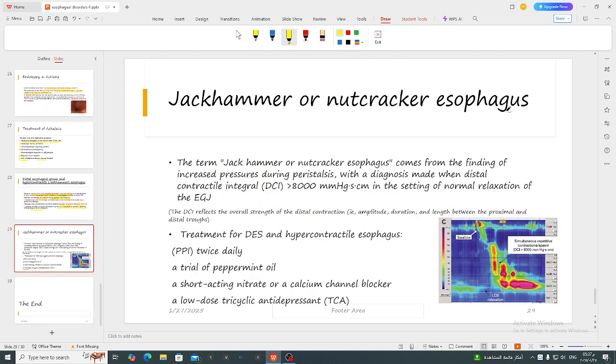Jackhammer or nutcracker esophagus is a distal esophageal spasm, but the pressure is really dramatically increased in the esophagus, reaching more than 8,000 mmHg per second per centimeter in the setting of normal relaxation of the gastroesophageal junction. Treatment for both diffuse esophageal spasm and hypercontractile esophagus is PPI twice daily, a trial of peppermint oil, short-acting nitrate or calcium channel blocker, and low-dose TCA.